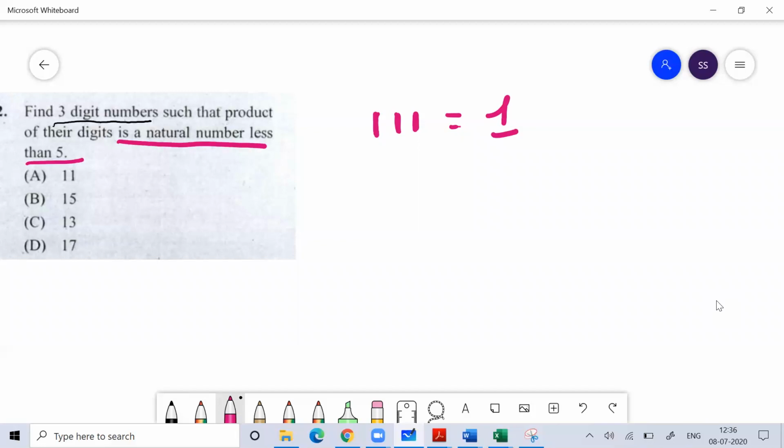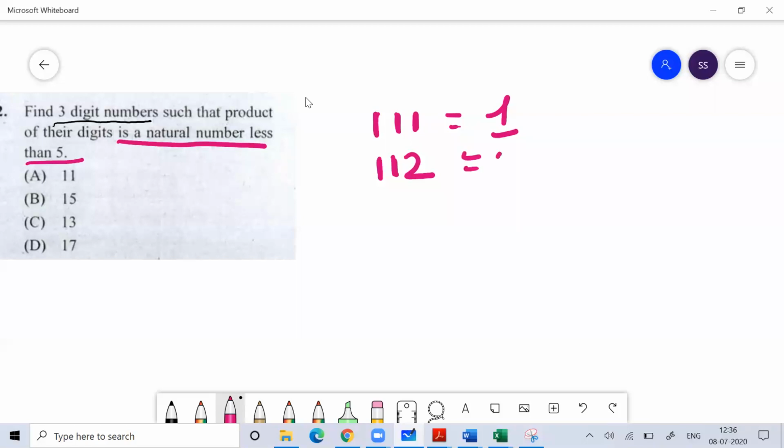I hope you understand. You have to make a three digit number such that the product of the digits is a value less than 5. So I can take 111, and the product of that is 1 only. So how many numbers can you make? Only one number. I can take 112. Very good, Sugandhini. So if I take 112, what is the product of that? The product of that is 2.